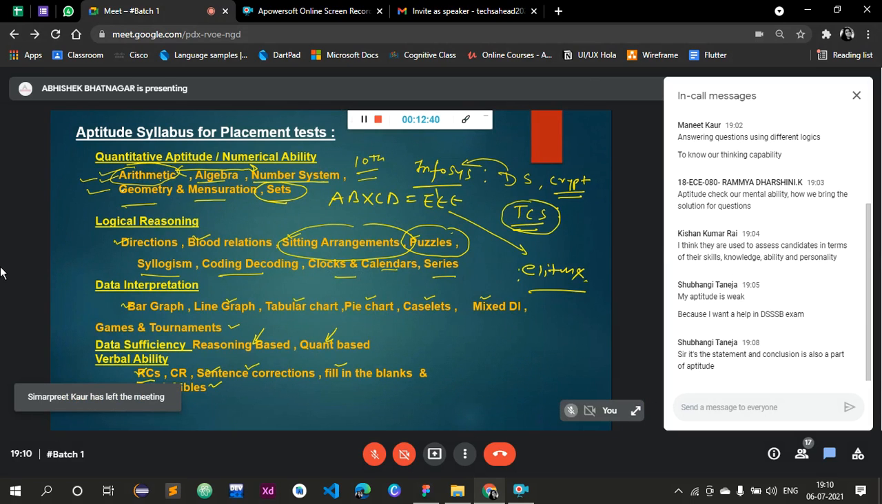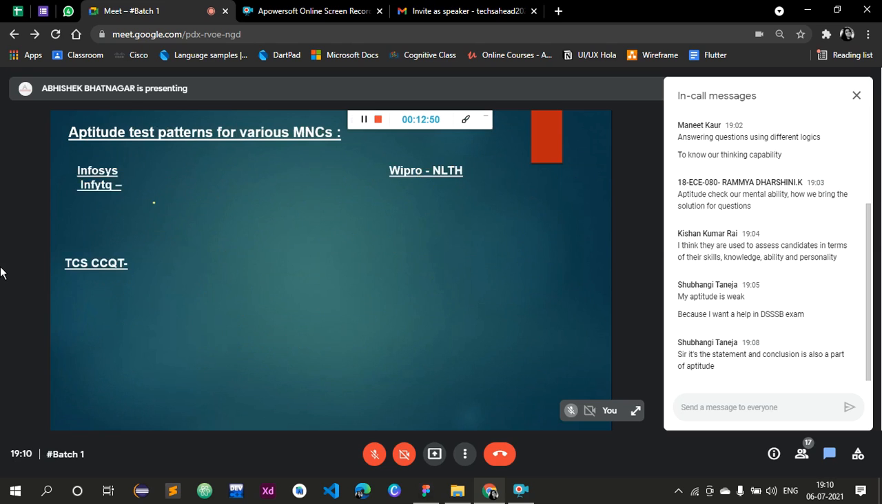And if we talk about TCS, they focus more on the arithmetic part and syllogism. These two are the favorite portions of TCS. So I will also talk about these companies, Infosys, TCS, Wipro, and other tests. First, let's check the aptitude test patterns for various MNCs. I'm taking only some big MNCs.